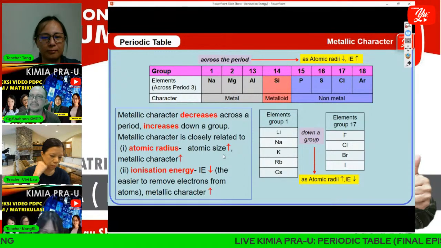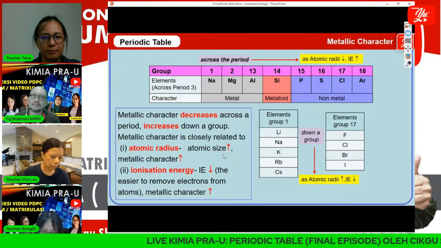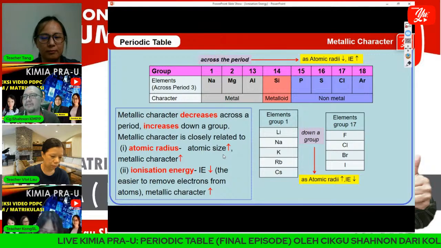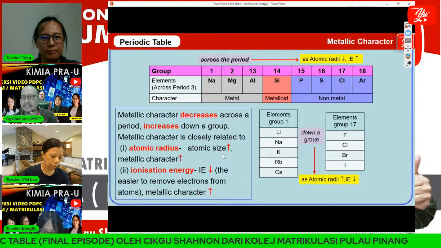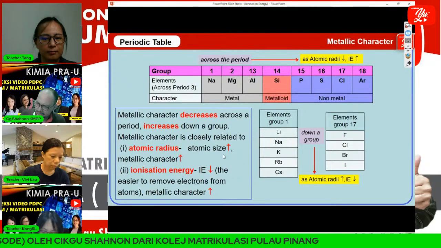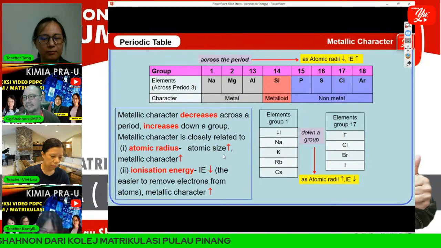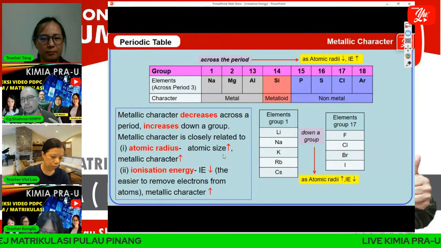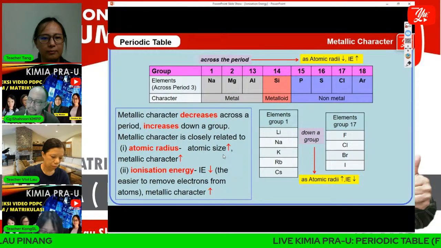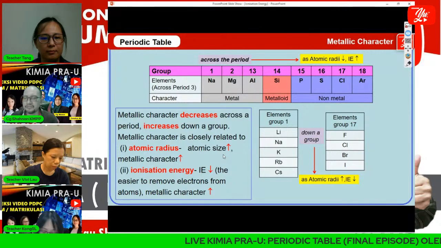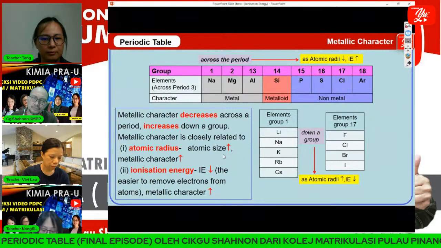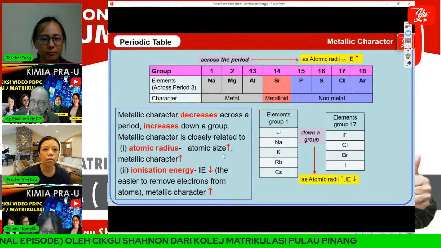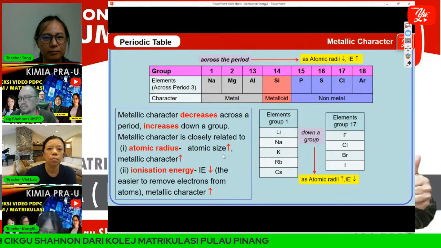Okay, metallic character means the ease of removing an electron from an element. That is the definition of metallic character. That means less energy is needed, so IE is less. When we refer to the removing of electrons, we also refer to the ionic radius, because if the ionic radius is smaller, for example, it is not easy to remove an electron because the attraction of the nucleus towards the valence electron is stronger, right?